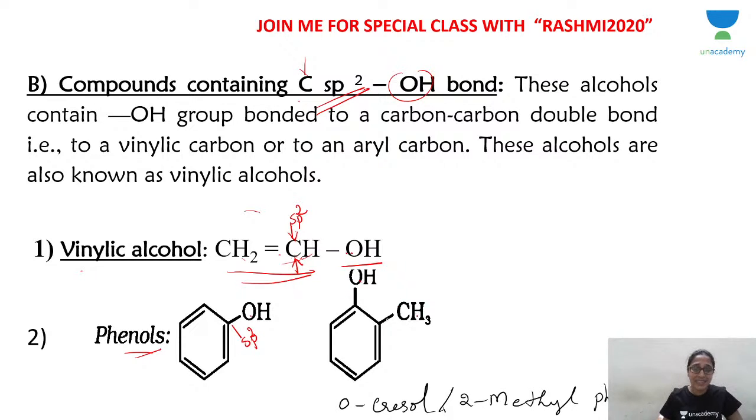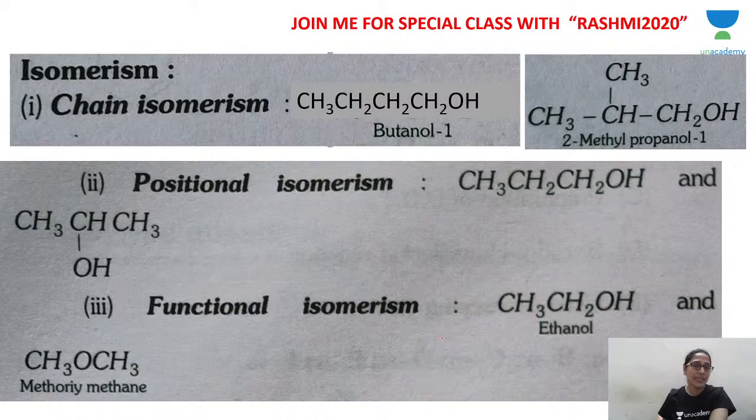See, one OH group, this is phenol. You have OH and CH3, this is substituted. OH and CH3 at the ortho position with respect to OH, this is cresol, ortho-cresol. Or this is carbon number 1, this is carbon number 2, so 2-methyl phenol. We will learn about nomenclature. So you have two types when a carbon is sp2 hybridized: vinylic alcohol and phenols. Here the classification completes. Is it clear?